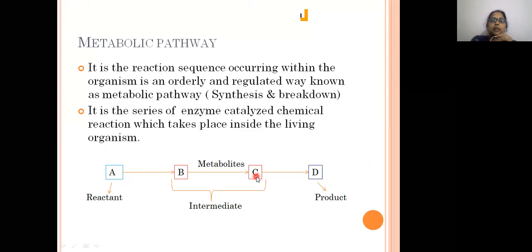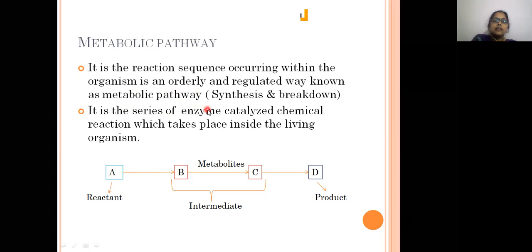That process is known as a metabolic pathway. It involves both the synthesis as well as the breakdown of molecules.